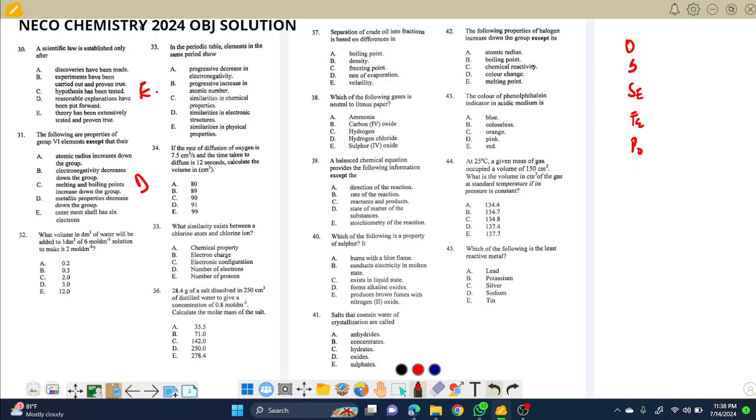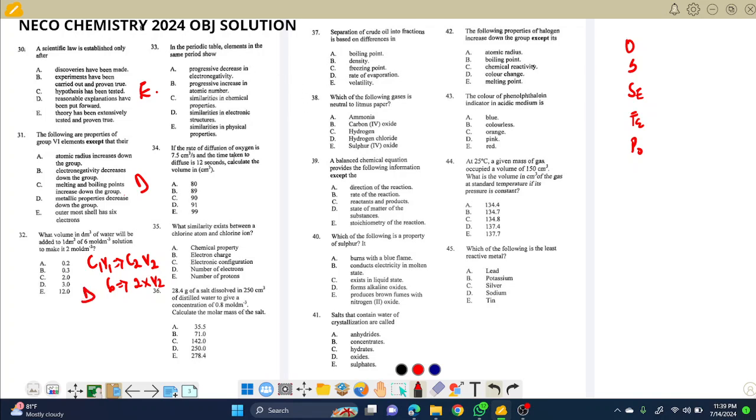So 32, I think I need to do a bit of calculation. We are asked what volume in decimeter cube of water will be added to 1 decimeter cube of 6 moles per dm cube solution to make 2 moles. I can just use C1V1 equals C2V2. I hope you understand this from your junior classes and SS1. You have studied it. So C1V1, 1 times 6 is 6, equals C2V2. You can see I'm looking for volume. The second concentration is 2 times V2. So that is just 6 divided by 2. Pick D, D is very correct for question 32.